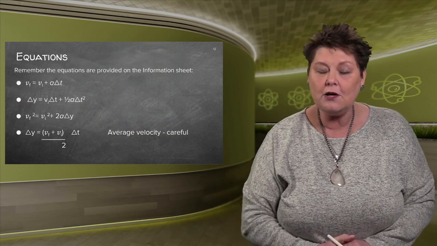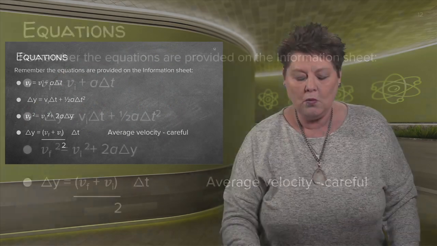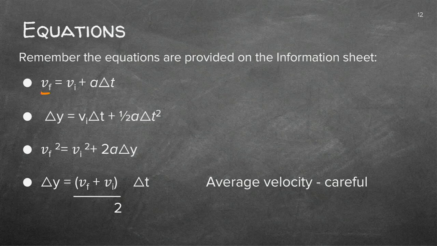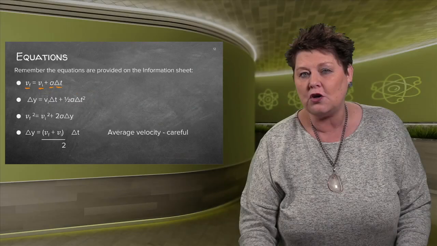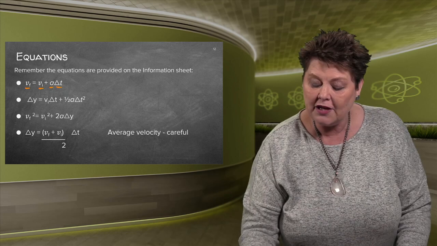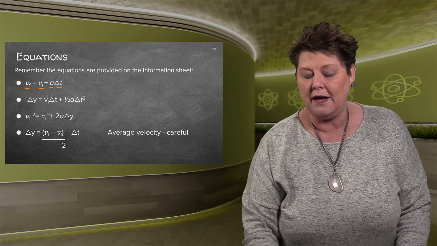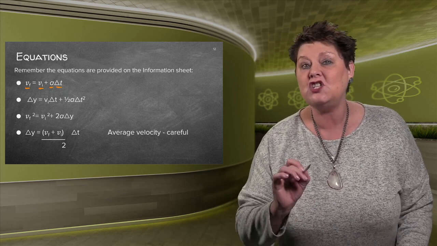Now, when we did equations in the horizontal, we said the final velocity is equal to the initial plus the acceleration times the delta t. Nothing of that changed. Now it's just projectile, meaning it's up and down. You've got these equations on your information sheet. Just make sure that you know where to apply them. The second equation changes.